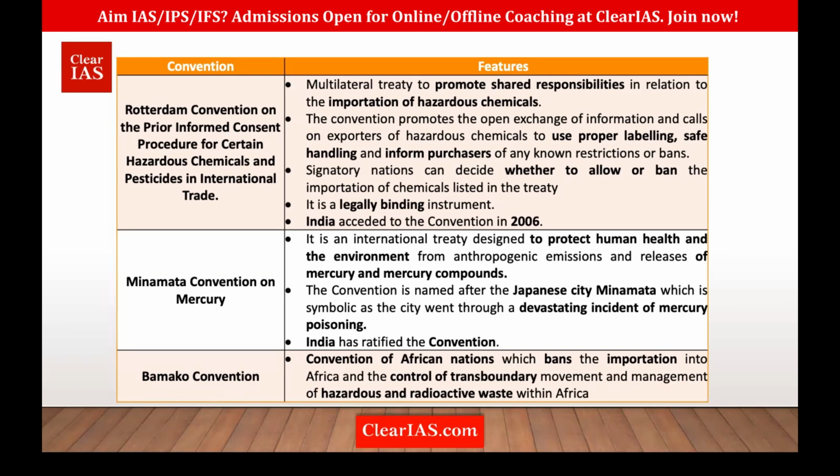Then we know the Convention on Mercury and the Bamako Convention. Clear? The Bamako Convention tries to ban import of what? Hazardous and radioactive waste into Africa. Okay. So these are the important conventions which you must remember.